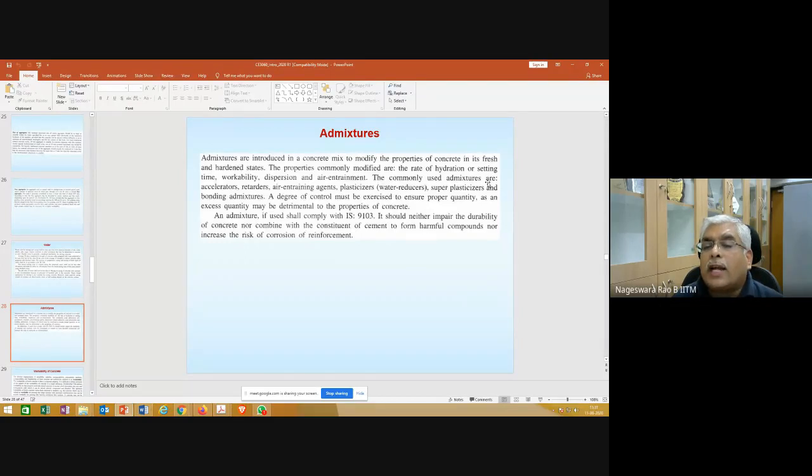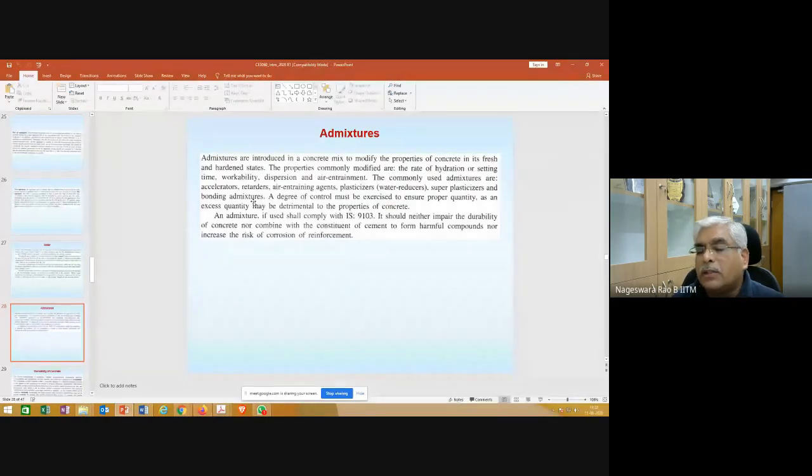The commonly used admixtures are accelerators, retarders, air entraining agents, plasticizers. What is a plasticizer? It's nothing but a water reducer. As in last classes I have shown you, the code specifies the maximum water cement ratio. So I cannot exceed that water cement ratio. But if I limit to that water content, I may not get enough workability. In that case, I need to add some plasticizers. Super plasticizers and bonding admixtures.